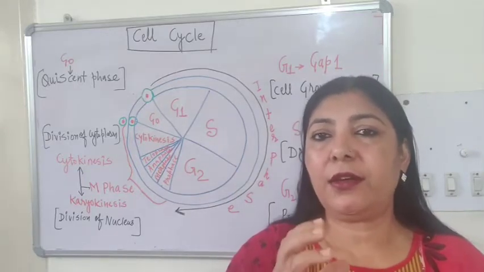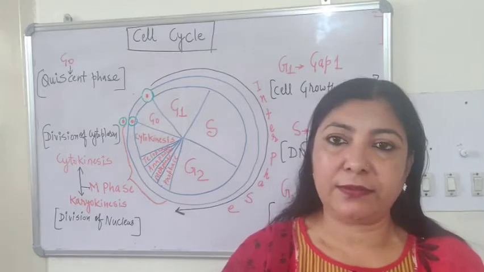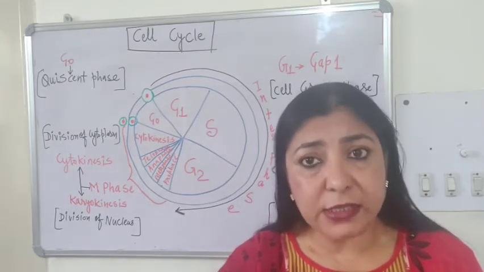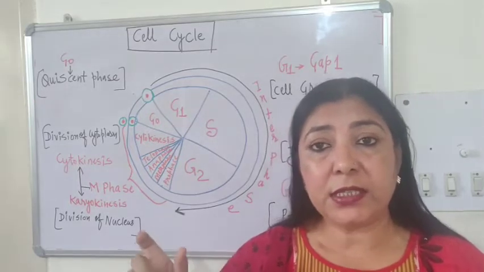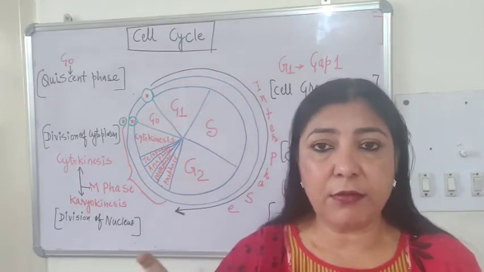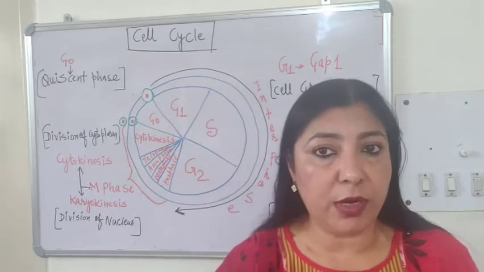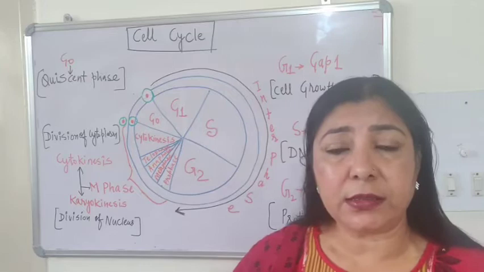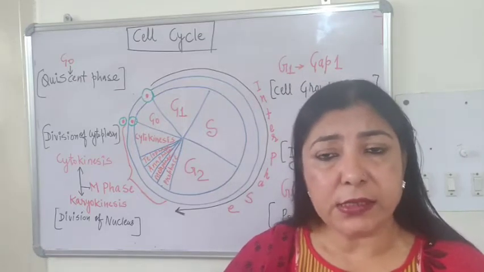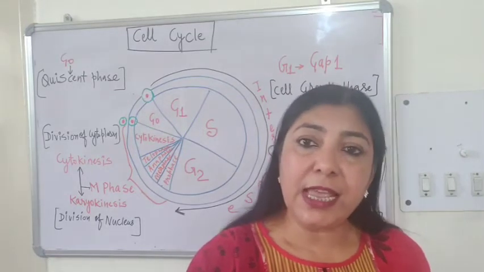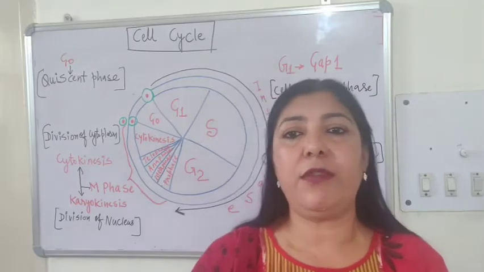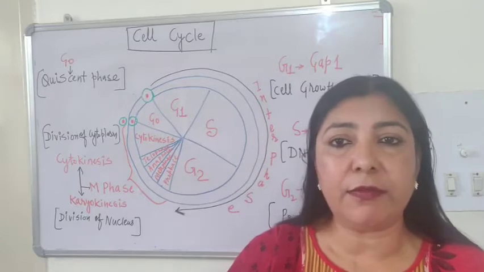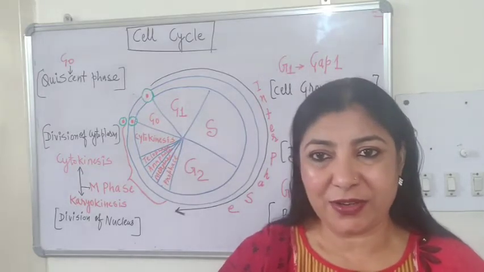is called the resting phase of the cell cycle. Why resting phase? Does the cell rest during that time? This term resting phase is very deceiving, a misnomer. The cell is very active during this phase. But why is it called the resting phase? Only because the cell is not showing any division during that period. But the cell is preparing itself for the next division.